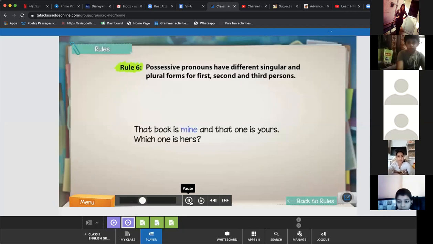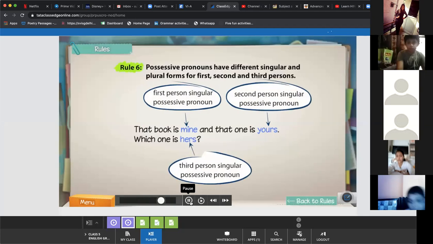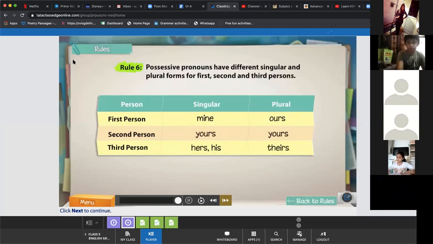Look at this sentence and see how different types of possessive pronouns have been used. Here are the various forms of possessive pronouns. Note that there is no possessive pronoun for the personal pronoun it. Fine, there is no possessive pronoun for it. We have just possessive pronouns for my, you, and his or her, their, ours. The words ending with s are possessive generally except mine.